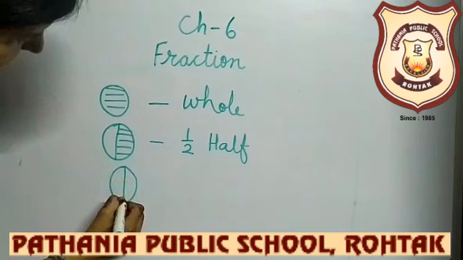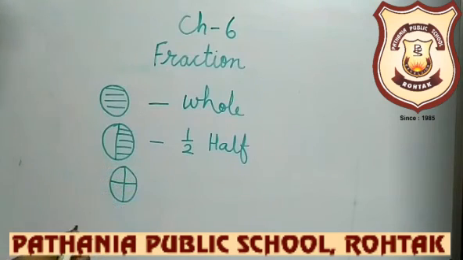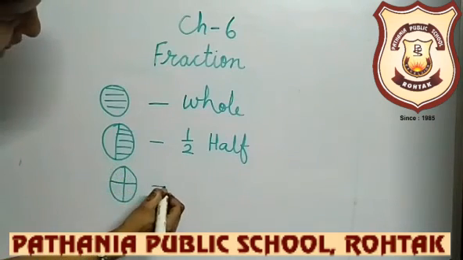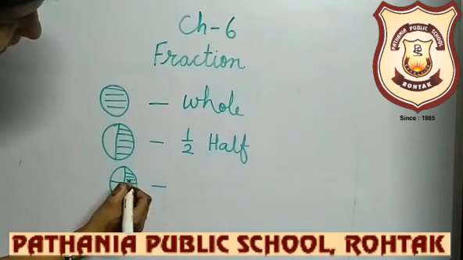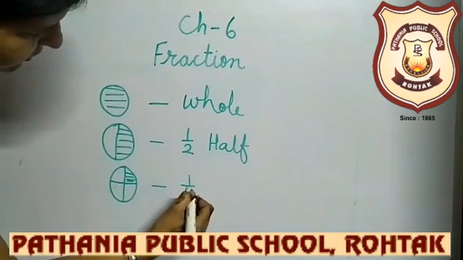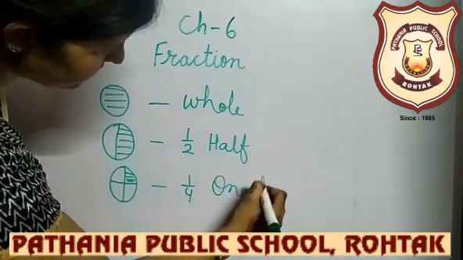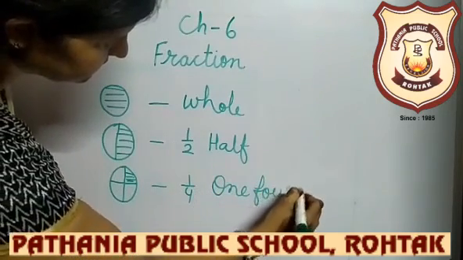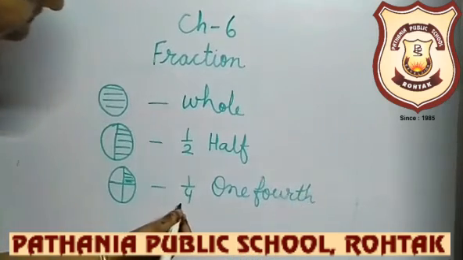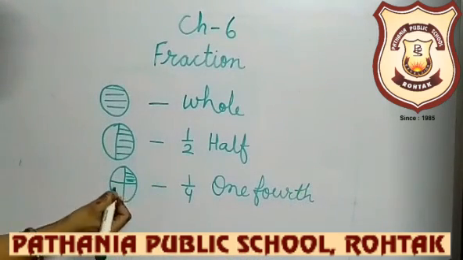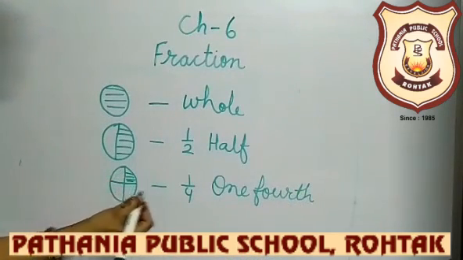Next, we have divided the circle into 4 equal parts. Then each part, this part, we will call 1/4. Why? At the denominator we have written 4 because a total of 4 parts are there, and we are talking about this one part.